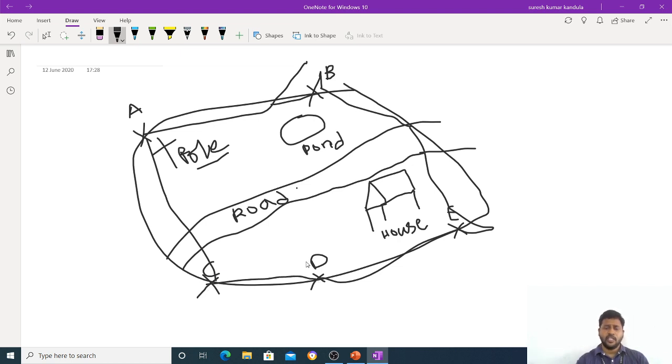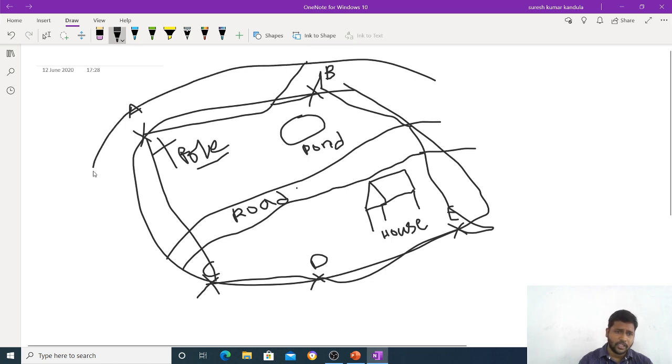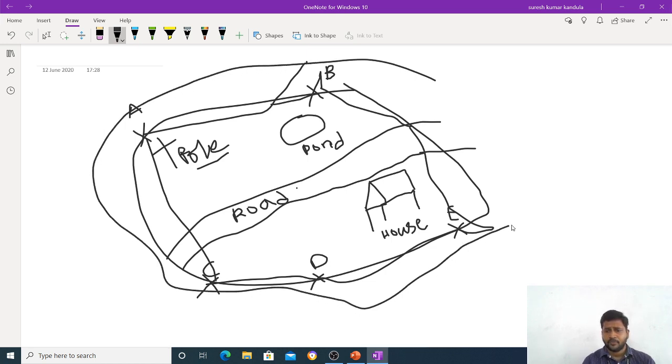If you are working from whole to part, this is nothing but the whole. Whatever survey you are doing, that is the whole. This total you consider as whole, from whole to parts. The parts are the pole, pond, road, house, like that. Whatever parts are there are considered as parts. So according to the principle whole to part, first we need to fix the boundaries at the ends. After that, we take the distances from these boundaries to the particular parts.